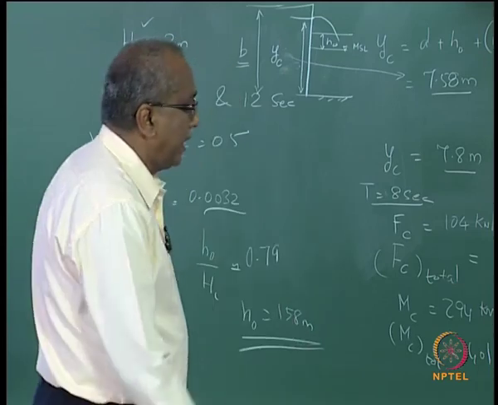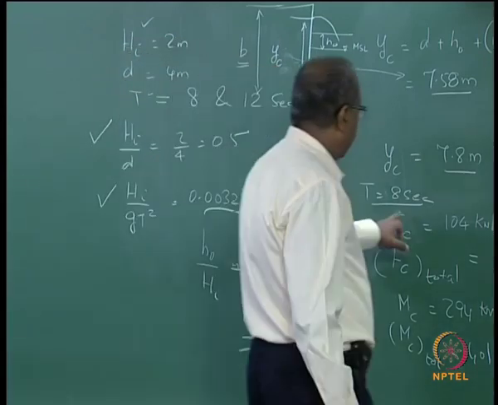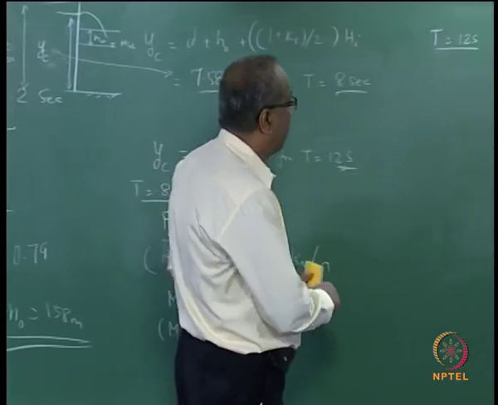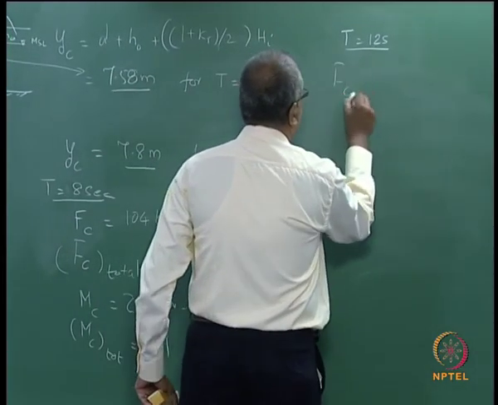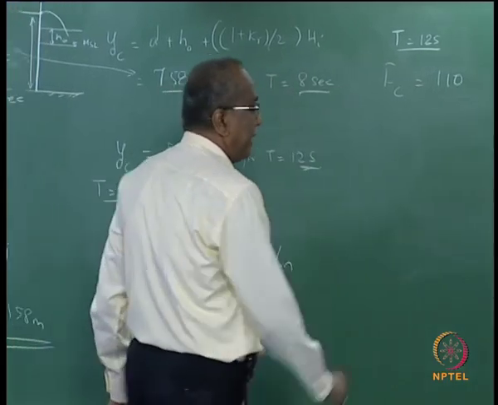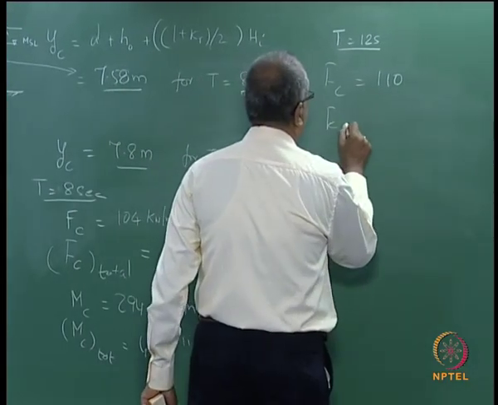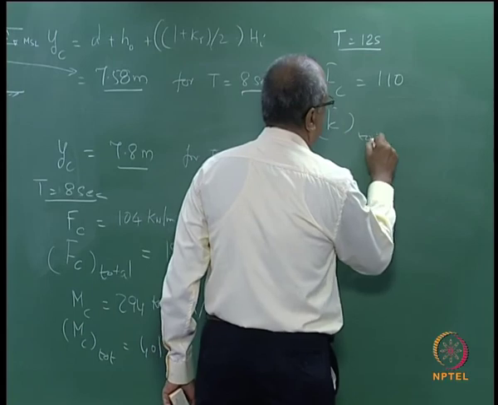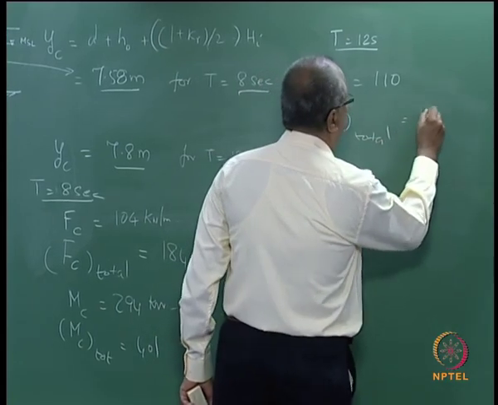So naturally the force is supposed to be greater, so you will have here Fc equal to 110 and Fc total 190.